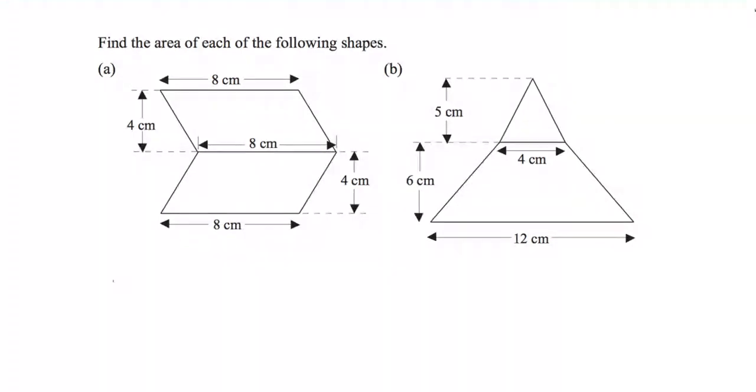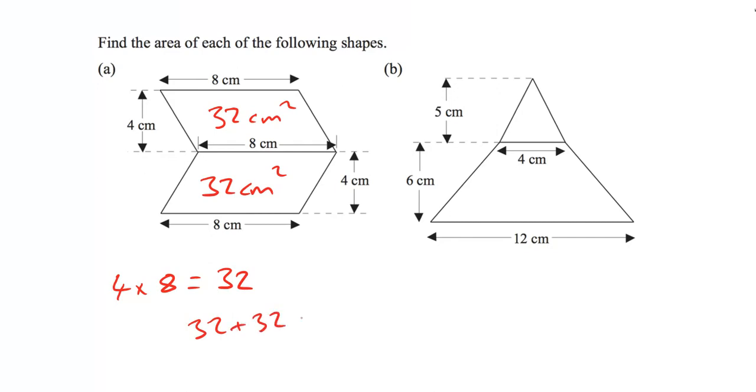So to work out the area of a parallelogram, I'm going to do 4 times 8. Well, that's going to be 32. So I've got 32 centimeters squared here, another 32 centimeters squared here. So overall, I have 32 plus another 32, and that is 64 centimeters squared.